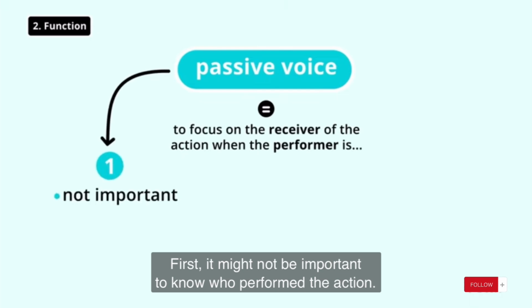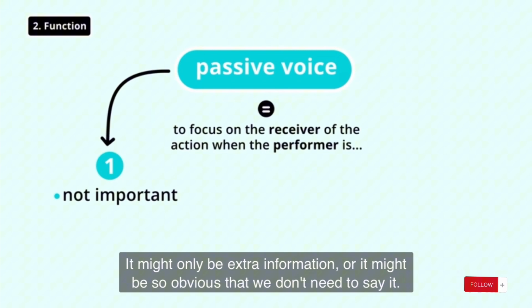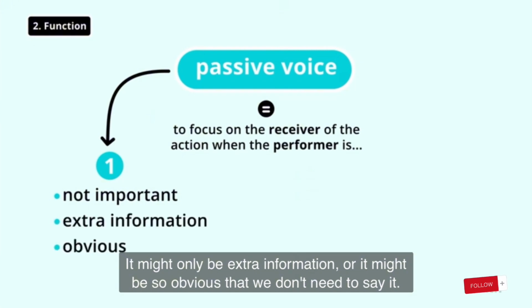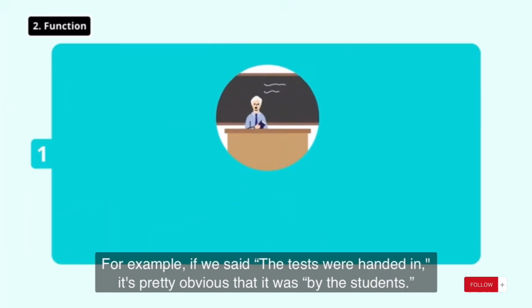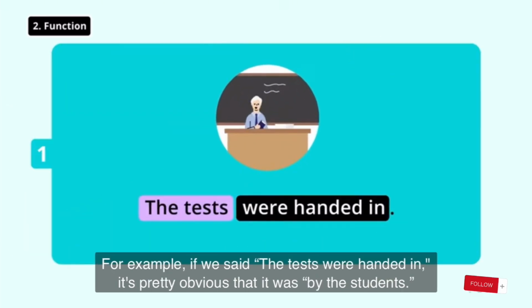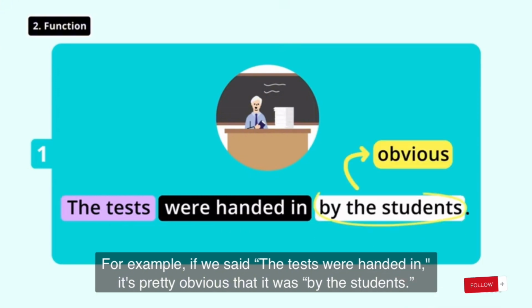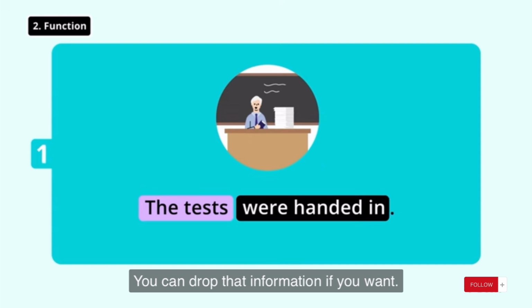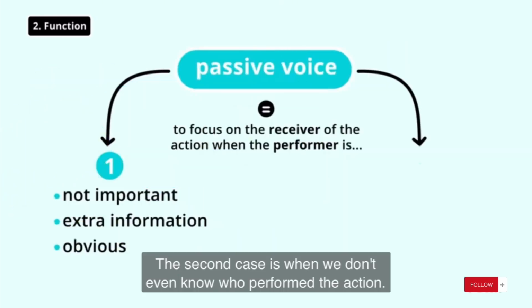First, it might not be important to know who performed the action. It might only be extra information, or it might be so obvious that we don't need to say it. For example, if we said the tests were handed in, it's pretty obvious that it was by the students. You can drop that information if you want.